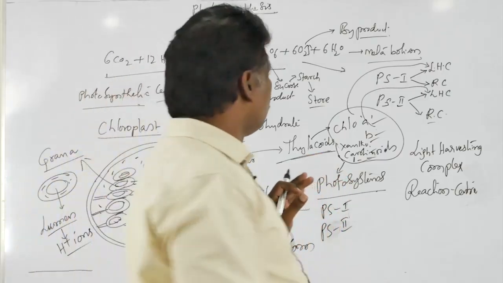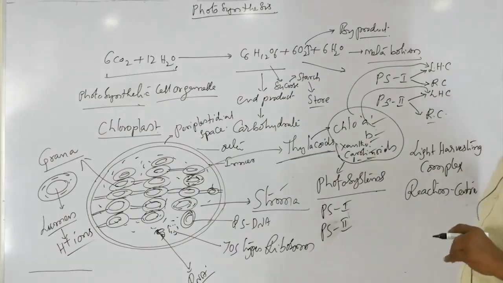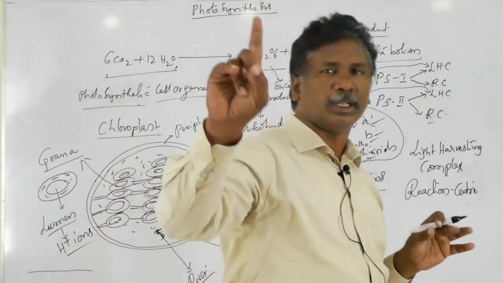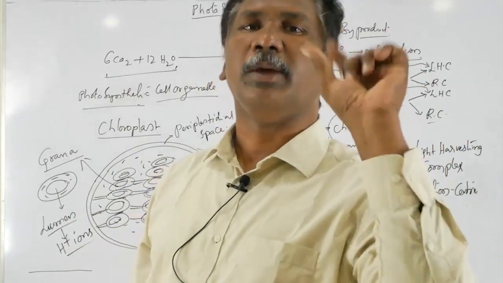the reaction center. But what is the reaction center? What components are present within the reaction center? Very simple. The reaction center contains only one modified chlorophyll A molecule.